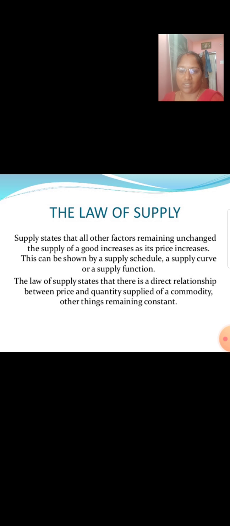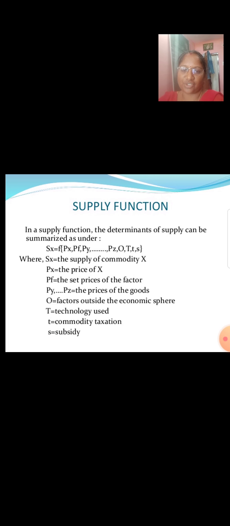The law of supply. Supply states, all other factors remaining unchanged, this can be shown by a supply schedule, a supply curve, or a supply function. The law of supply states there is a direct relationship between price and quantity supplied of a commodity, other things remaining constant. Upward sloping supply curve. The supply curve is upward sloping because of the law of diminishing marginal productivity and the goal of profit maximization.